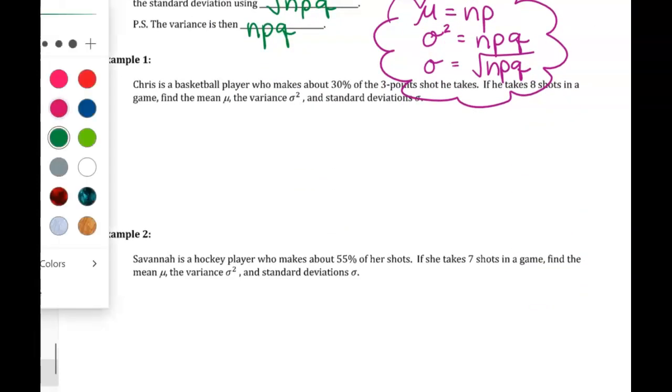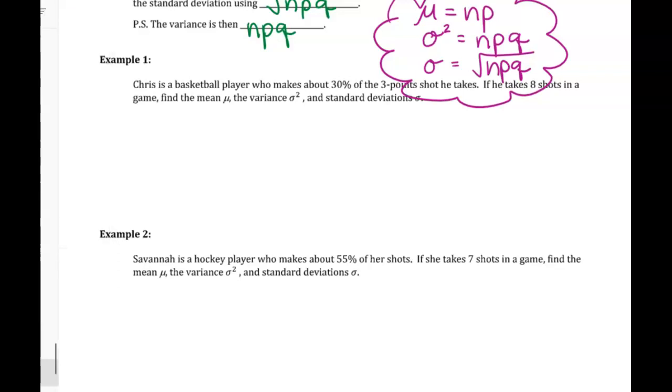So we have Chris, a basketball player, who makes about 30% of the three-point shots he takes. If he takes 8 shots in a game, find the mean mu, the variance sigma squared, and the standard deviation sigma. Well, N is 8, because he's taken 8 shots. P is probability of success. Well, we're assuming success is making your shot, so that's 30% or 0.3. And then Q is probability of failure, so 1 minus 0.3 is 0.7.